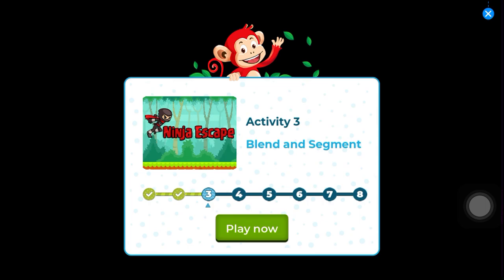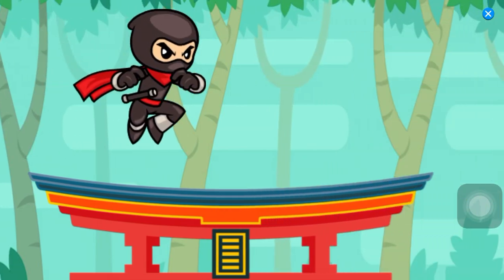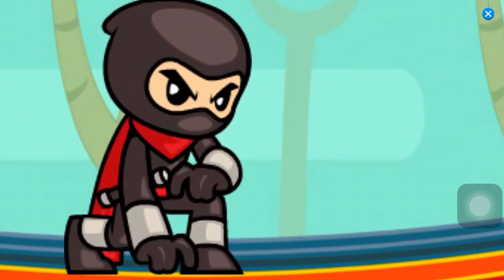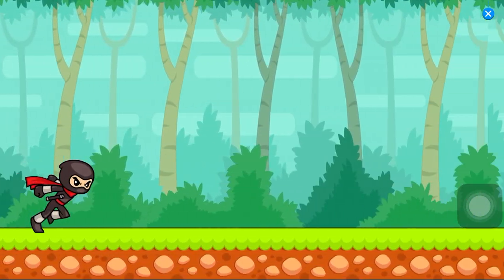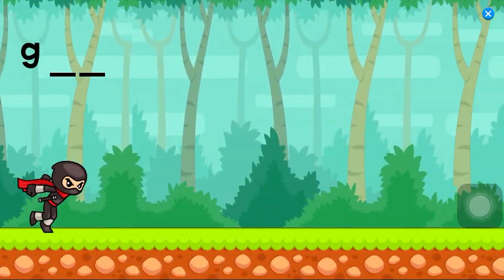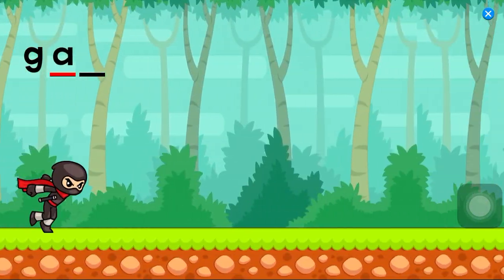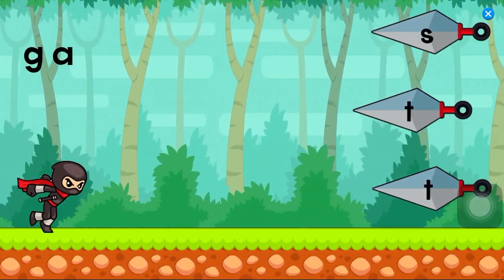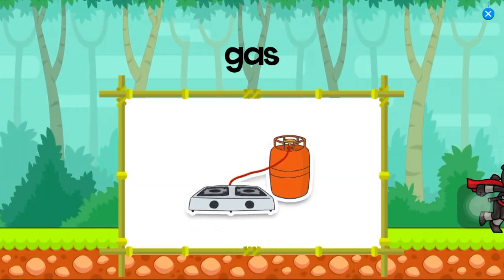Activity 3. Blend and segment. Ninja escape. Help the ninja defeat daggers on the race by tapping on the correct sound. G, A, S. Gas.